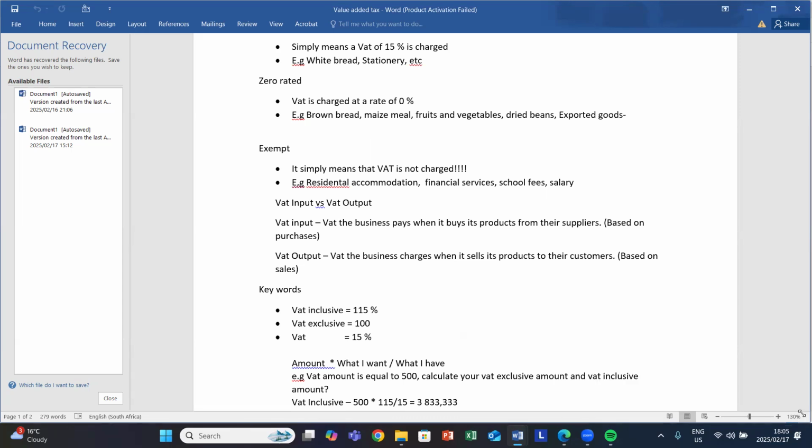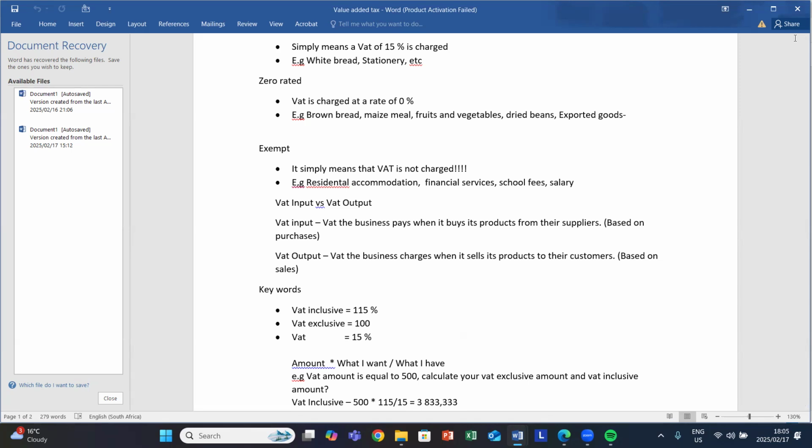So immediately when we sell our products, it simply means that we are going to charge them VAT. That VAT which will be imposed on customers, we call it output VAT. So your output VAT is based on sales. And then these are the keywords that I want us to look at.